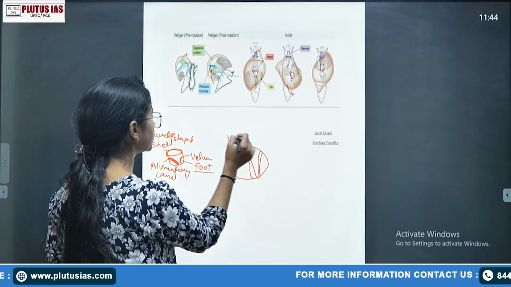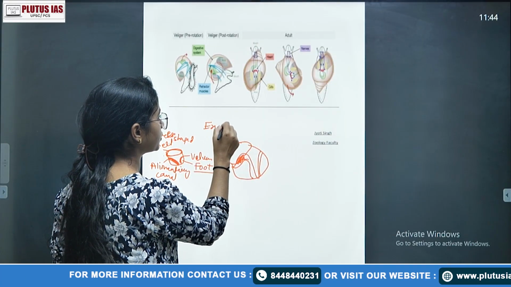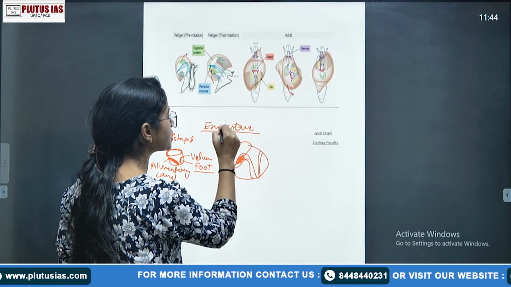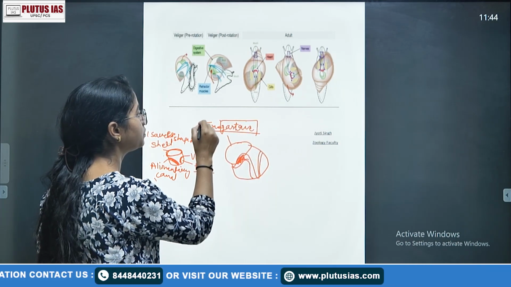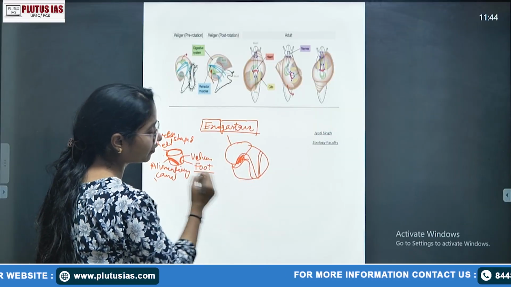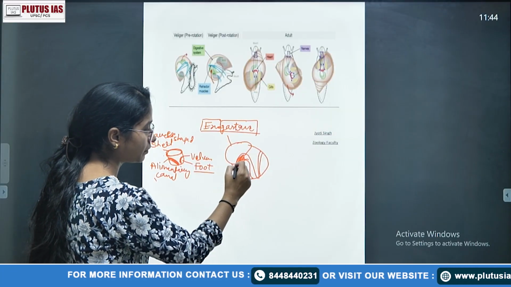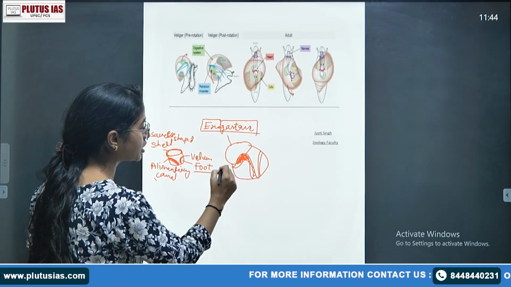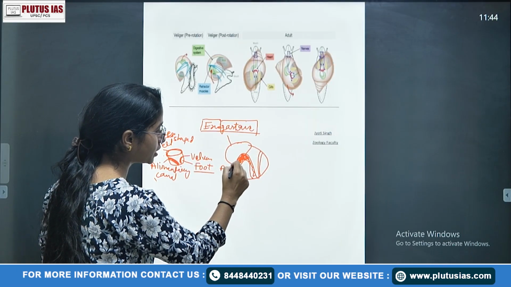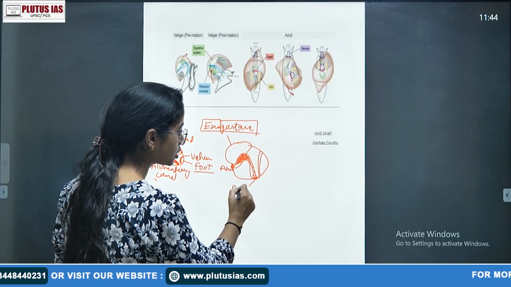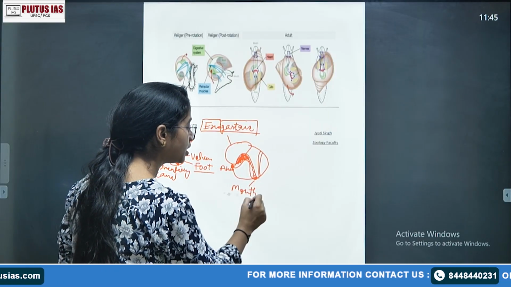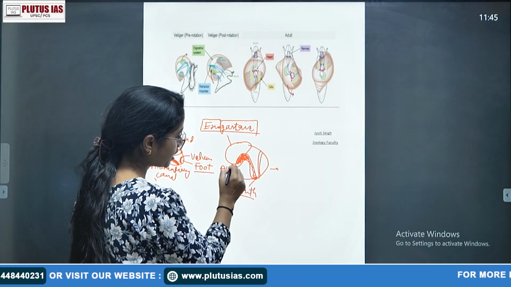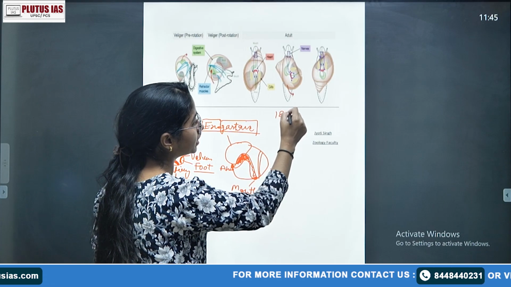At this location, this shell is known as exogastric. Every terminology has a meaning. Why is it exogastric? Gastric means something related to the alimentary canal. Exo means outside, okay? Then again, the 180 degree rotation we cannot see yet, but we can see that the alimentary canal is growing up, right? This is your anus opening and this is your mouth opening. The mouth does not rotate because the mouth already lies in the anterior position. So after that, we see the anus portion going up, this 180 degree rotation, right?